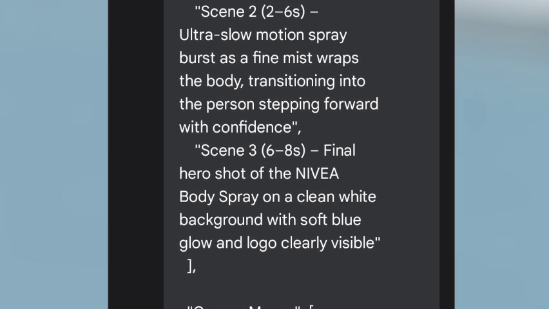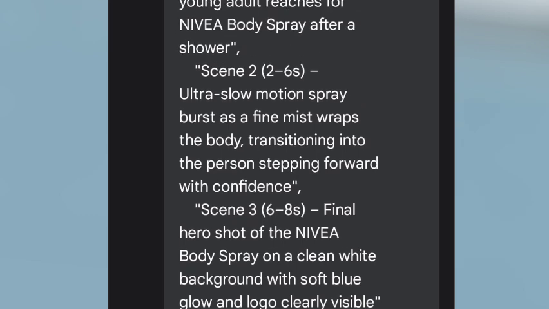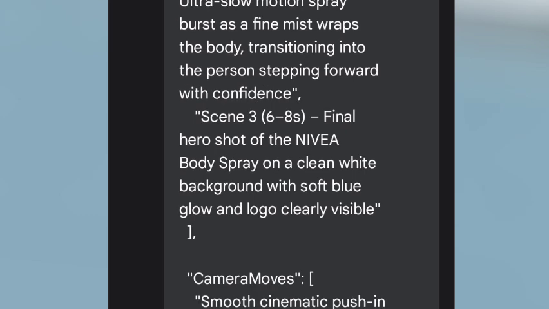Then this is scene 2: ultra slow motion spray burst as fine mist wraps the body, transitioning into the person stepping forward with confidence, right? This is what will happen from 2 seconds to 6 seconds. Then scene 3 is the final hero shot of the navy body spray on a clean white background with soft blue glow and the logo clearly visible, right?